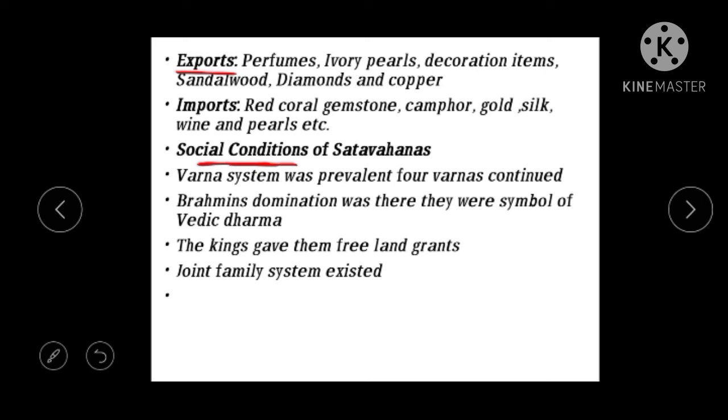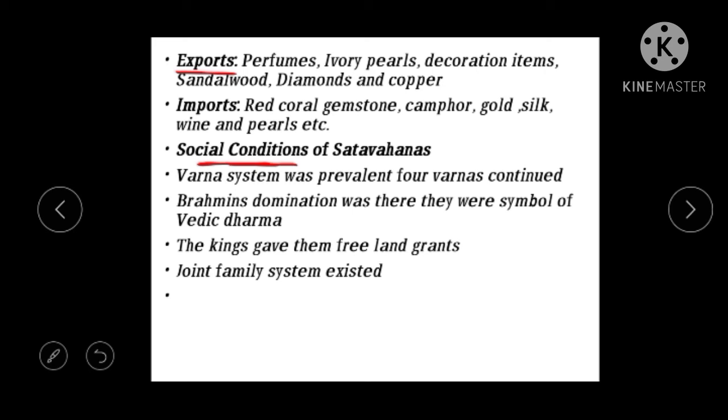So like here we see that the poor are becoming poorer and the rich are becoming richer. Like already the Brahmin society is a rich, dominated society, and now still they have been given free land grants, and the weaker section of the society, whoever is doing farming or agriculture, they were imposed taxes. So even these differences we could find during the period of Shatavahanas.